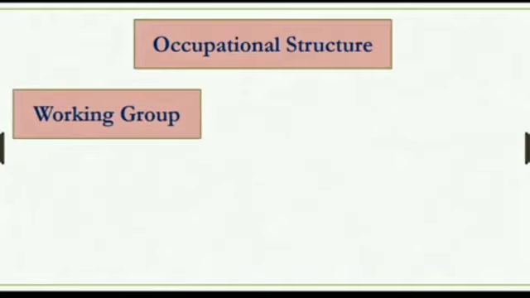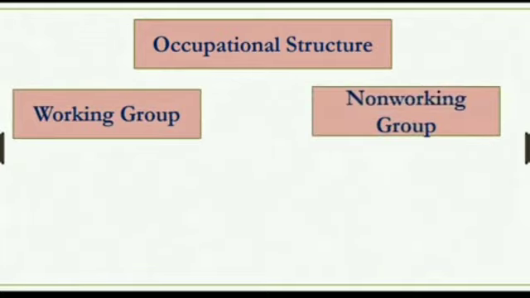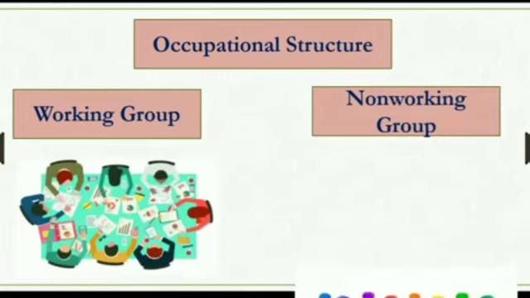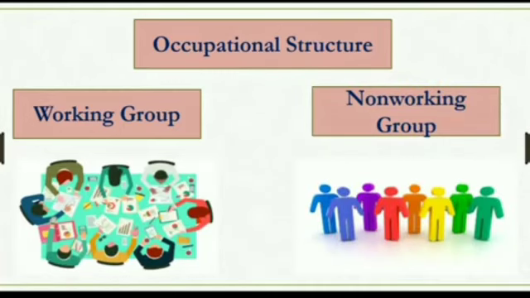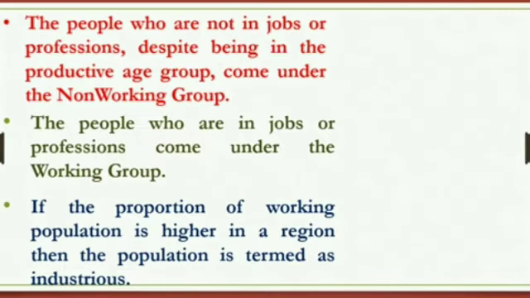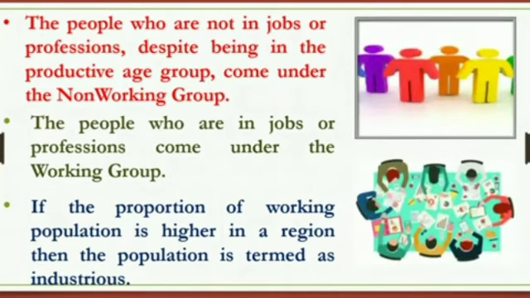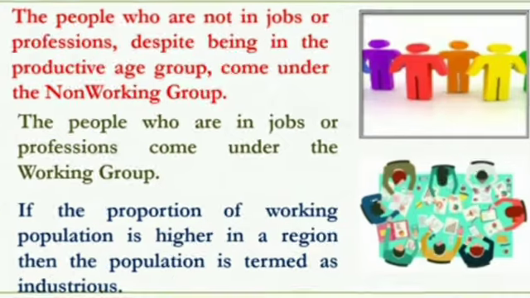Now next is occupational structure of the population. Students, the population of a region can be classified into working and non-working groups. These people who are not in jobs or professions despite being in the productive age groups come under the non-working groups. These non-working groups are dependent on the working group. If the proportion of working population is higher in a region, then the population is termed as industrious. Such a region has rapid development.